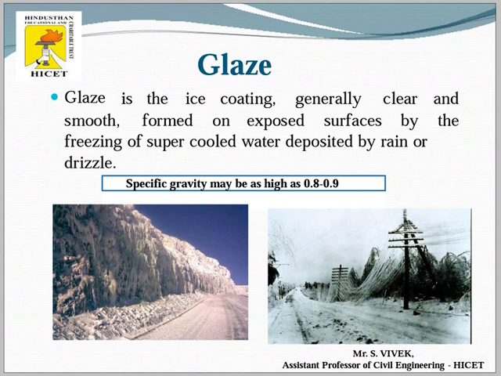The freezing of the supercooled water deposited by the rain or drizzle makes the rain freeze in an extreme way on the exposed objects on the surface of the earth. That is glaze type of precipitation.